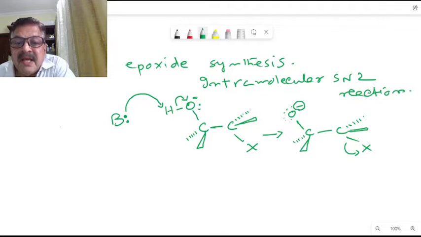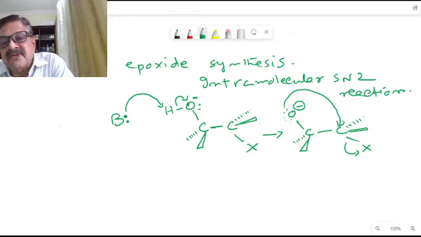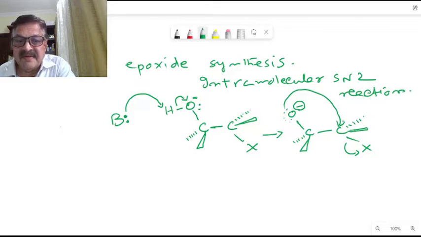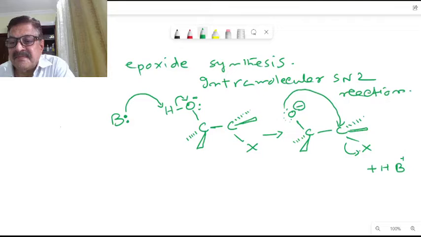Therefore, there will be an intramolecular version of this reaction taking place in this fashion here. The negative charge on the oxygen atom and the positive charge on the carbon here. Okay. Now here we will be getting the byproduct. Here it will be HB plus, H plus, HB plus. It will be formed. That is a byproduct here. Okay.